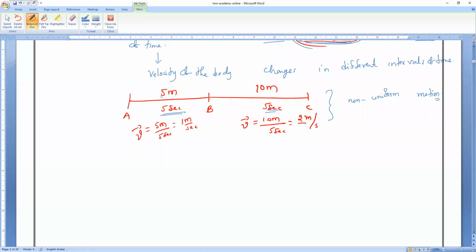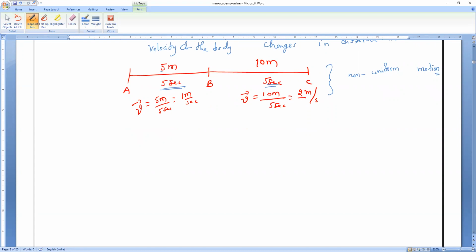Now, if you observe very carefully, acceleration is not about displacement and time, it is about velocity. How much is the velocity of the body changing for a given time? That is what acceleration is. For example, Mr. Kishore is traveling in a car. At a point A, his velocity is, let me take, 3 meter per second. Everybody clear? Now, I will give you 5 seconds time.